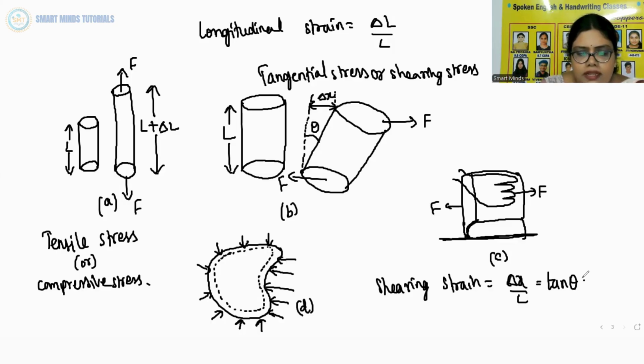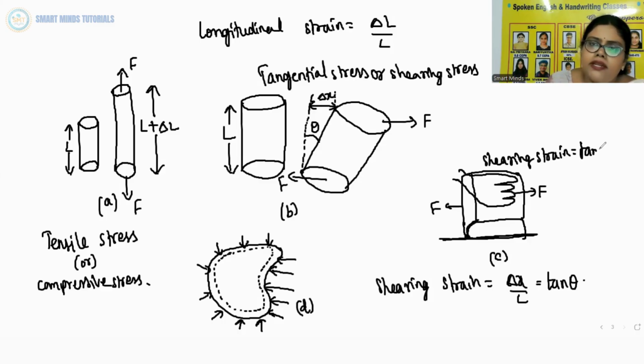If theta is equal to 10 degrees, for example, then there is only 1% difference between theta and tan theta. And it can also be visualized when a book is pressed with the hand. As you can see in the third figure, figure C, a book is pressed with a hand and pushed horizontally. Then shearing strain takes place, which is equal to tan theta, which is equal to theta.